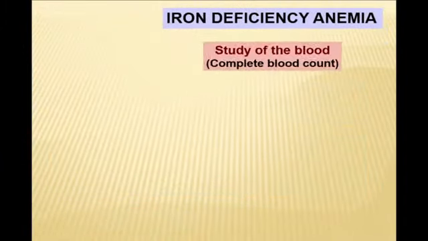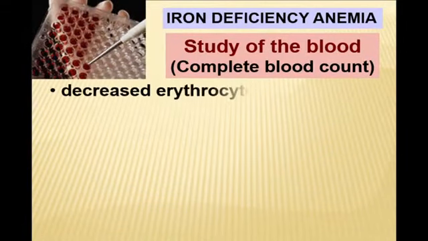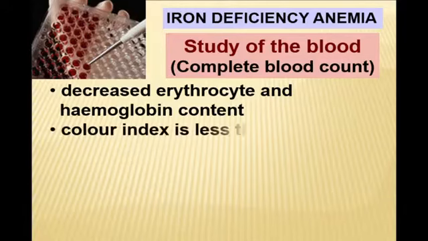When we reveal problems in peripheral blood, it manifests the period of iron deficiency anemia, which needs more long-standing treatment and control. Iron deficiency anemia is diagnosed with decreased erythrocytes and hemoglobin content.